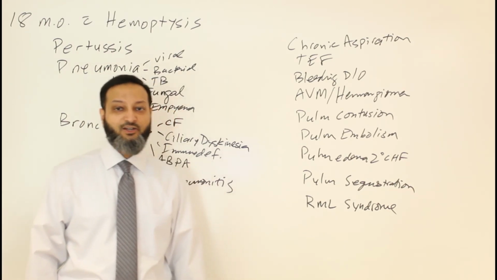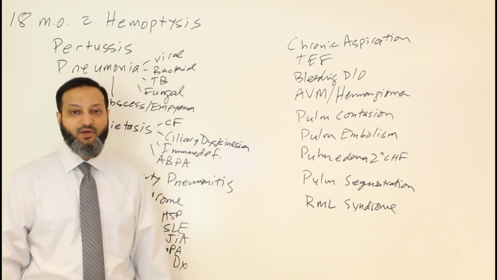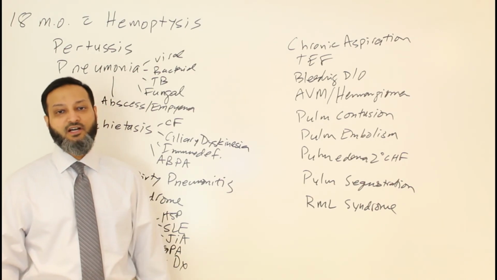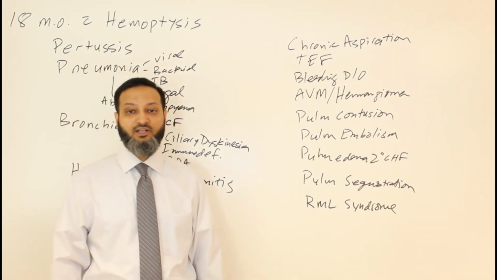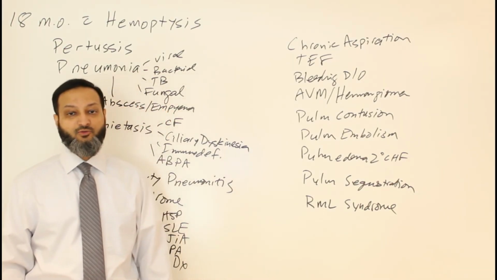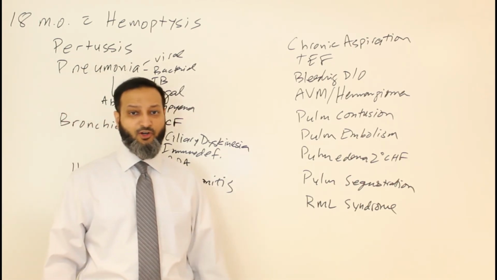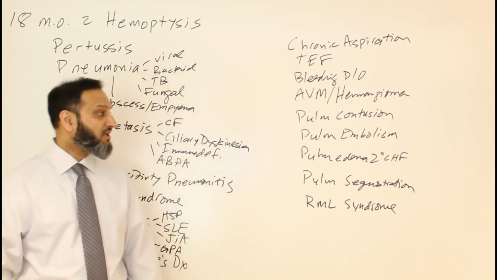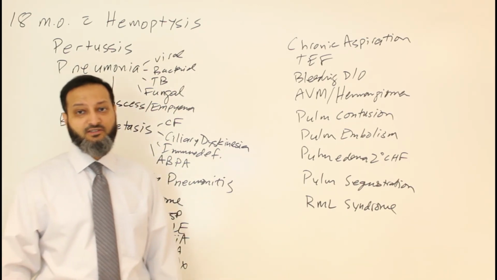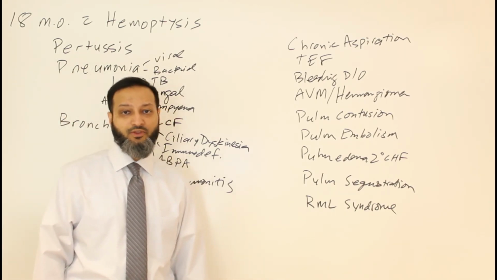Again, Heiner syndrome is basically a hypersensitivity to cow's milk protein and causes pulmonary disease as a result of exposure to cow's milk. It's very rare, not that common at all, but can present in this age group with hemoptysis.